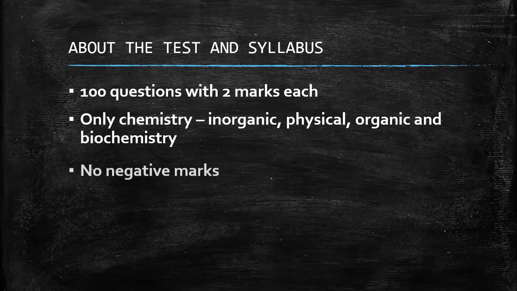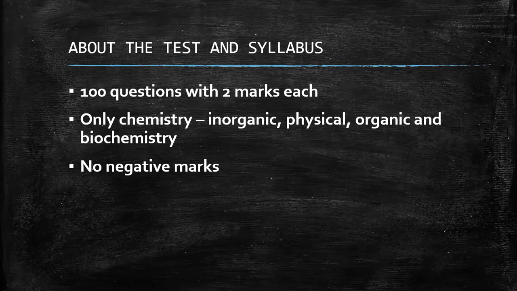Then the next key point is no negative marks. I hope that this has not changed yet. I have gone through all the points on the Pune University website. As far as I understood, 100 questions with 2 marks each would be asked, and there is no negative marking. This gives you an immense opportunity to just go with your answer.